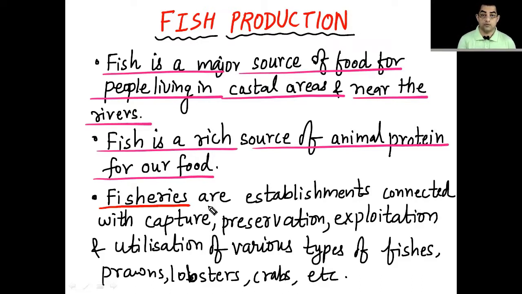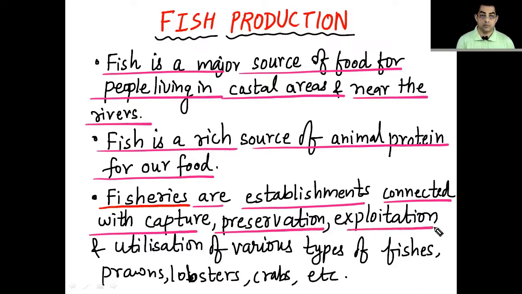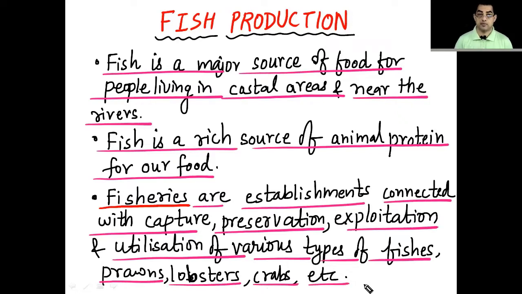Third point, fisheries are the establishments connected with capture, preservation, exploitation, and utilization of various types of fishes, prawns, lobsters, crabs, etc. So one thing which you have to understand is what is fisheries.